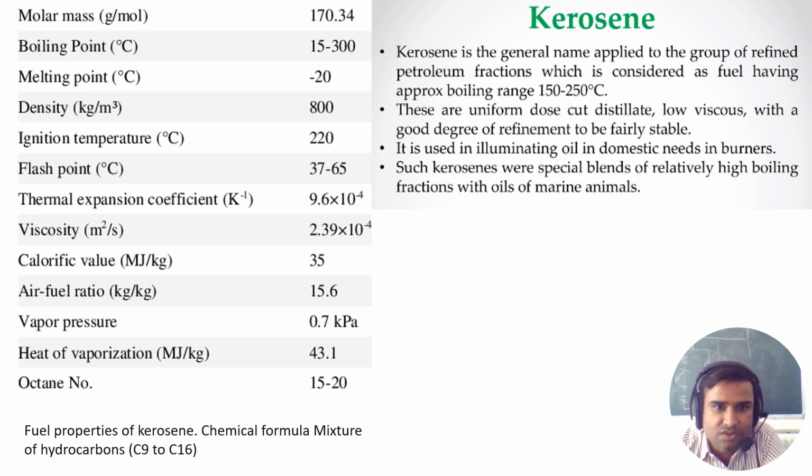It is used as illuminating oil in domestic needs, in burners, such as kerosene, or special blends of relatively high boiling fractions with oil or marine animals.